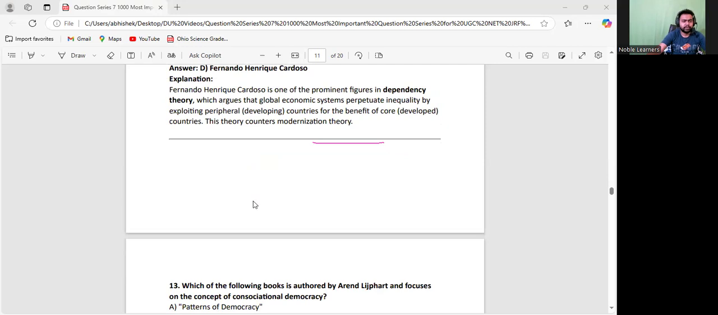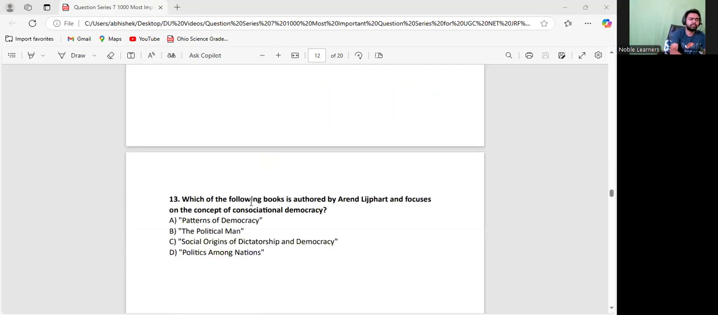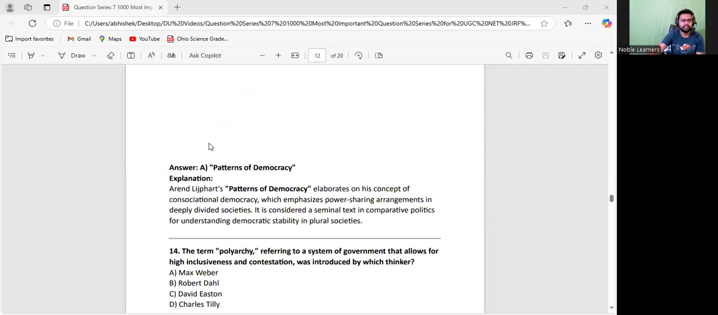Now, let us go to the next one. I told you about this one: Lijphart is the author of which book? He gave the concept of consociational democracy. I explained this to you. This is the model of democracy where the people make a consensus before taking any decision rather than voting. So Patterns of Democracy is the book which was written by him, right? Very important, right? This book was written by Moore, right? This, Political Man, was written by S.M. Lipset. Politics Among Nations is the book written by Morgenthau, who is associated with realism in international relations.